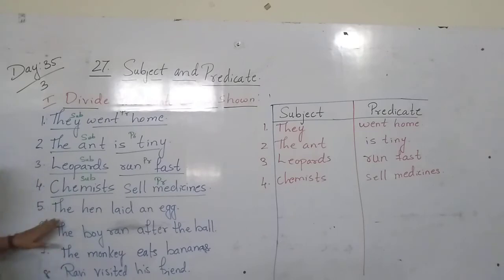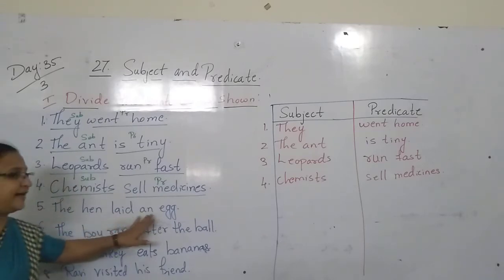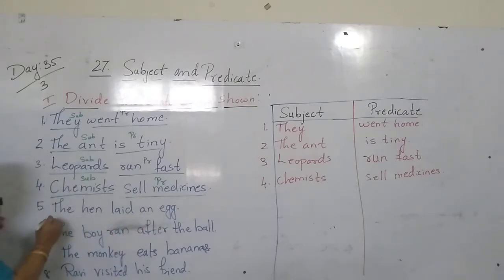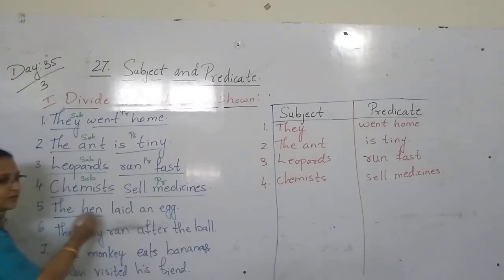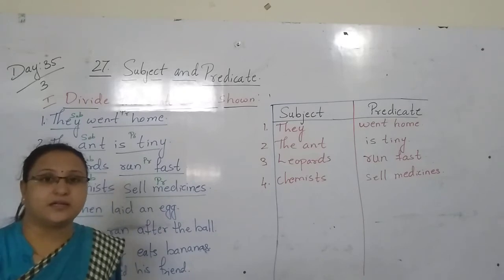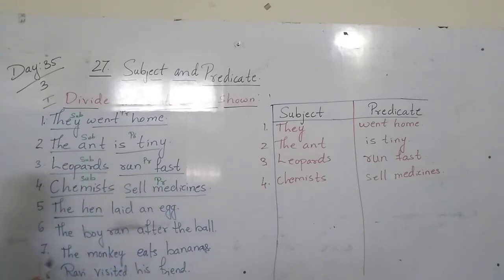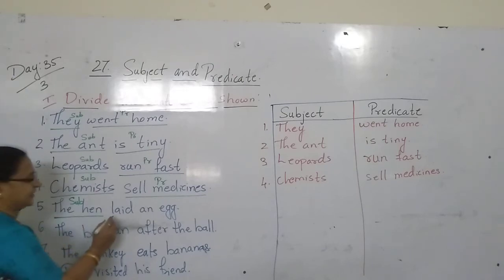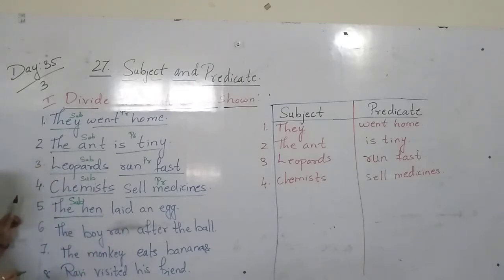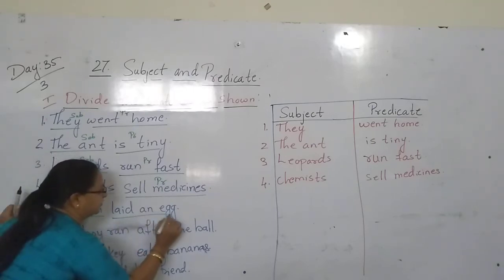Next. The hen laid an egg. The hen. We are talking about what, children? Who laid an egg? The hen. We are talking about the hen. So this is the subject. Laid an egg. Laid is the verb, children. Lay, laid, laid. Yes or no? So laid is the verb but it comes in the predicate.